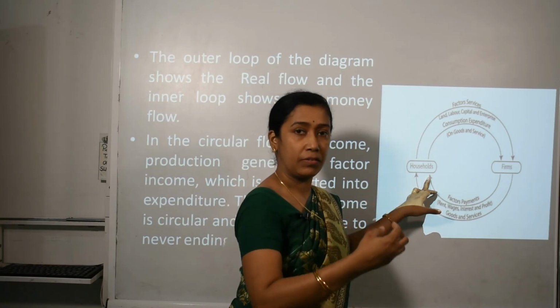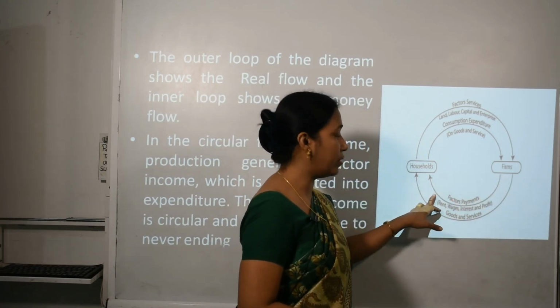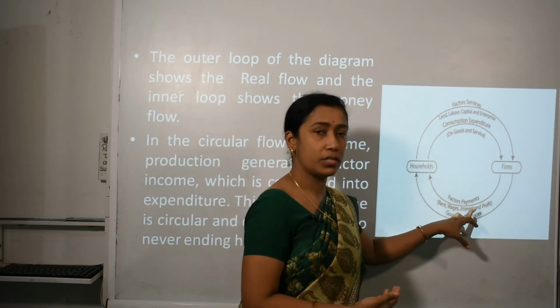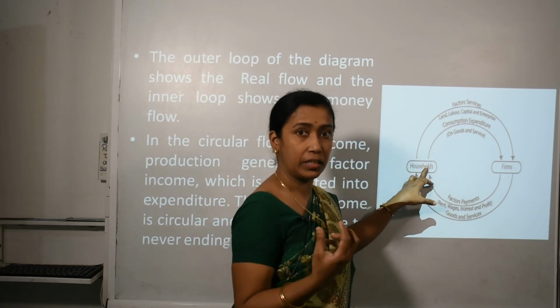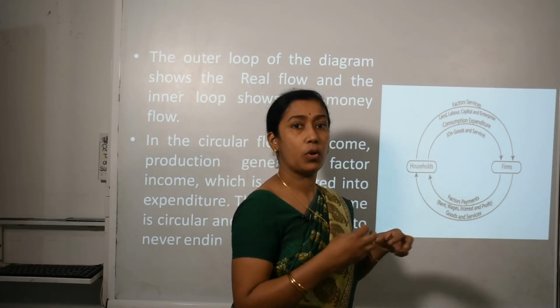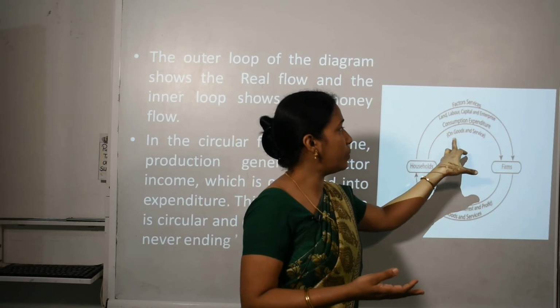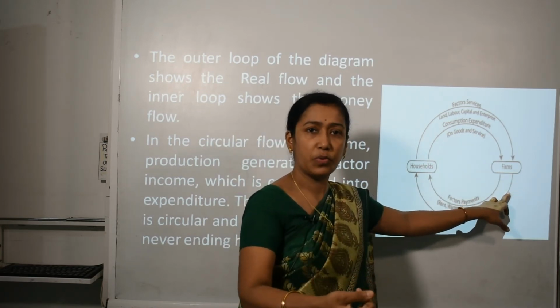Because households are giving their services to firms, in return the firms are providing them factor payments, that is paying them in the form of rent, wages, interest and profit. Now when households receive this factor payment, what do they do? They use this part of income on fulfilling their consumption expenditure, that is consumption expenditure on goods and services, and again give it back, returning it to the firm only.